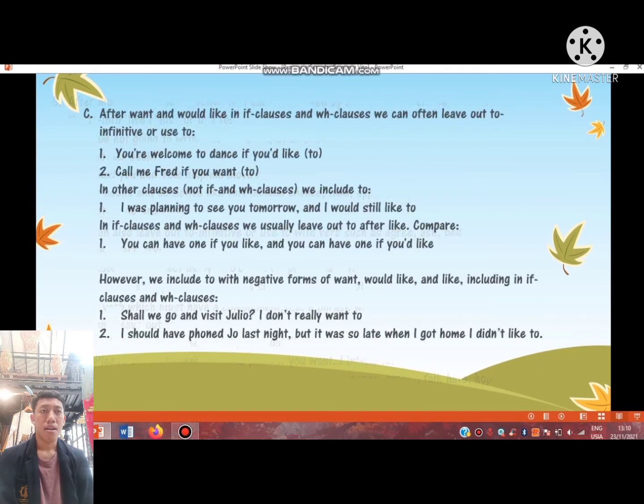C. After one and words like in if clauses and be clauses, we can often leave out to infinitive or use to. For example, you're welcome to dance if you like to. Number 2, call me Fred if you want. In other clauses, not if and be clauses, we include to.